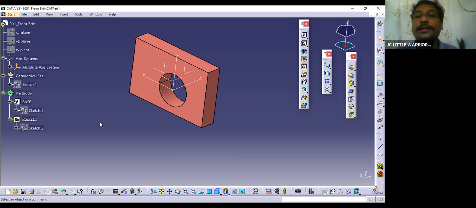You start designing, or we cannot say this is a design, but this is creation of a 3D model. Try to create simple parts like this, and if you are facing any difficulty, let me know. I'll support you in case of any trouble.